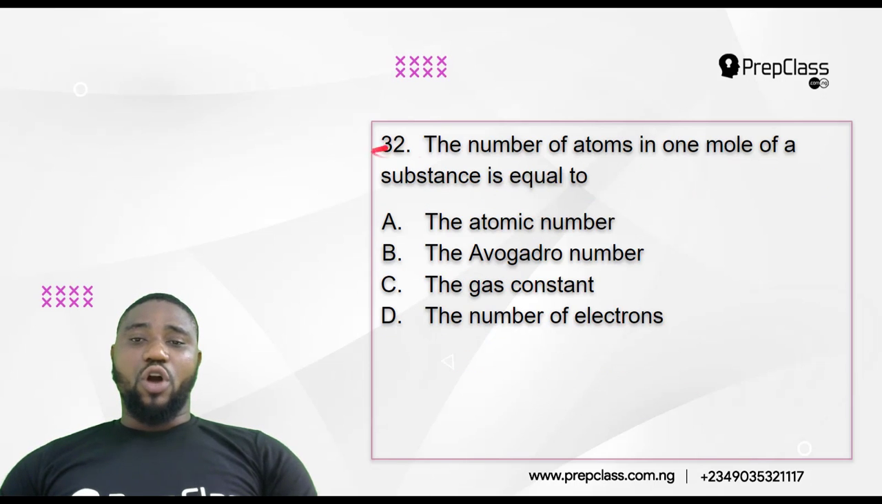Question 32. The number of atoms in 1 mole of a substance is equal to, is it atomic number, is it Avogadro's number, is it gas constant, is it number of electrons?